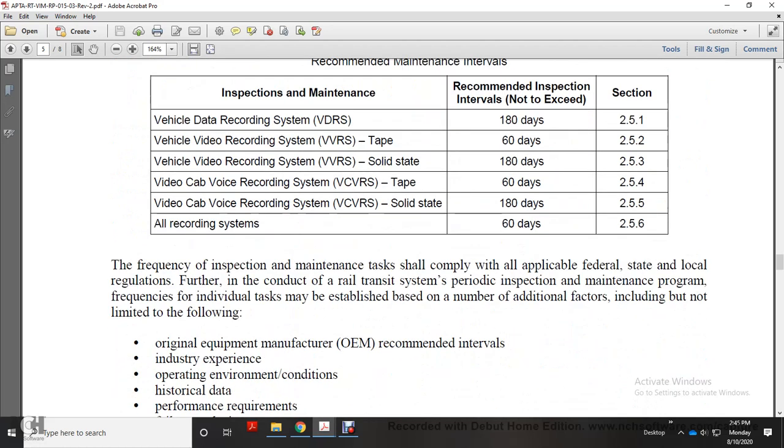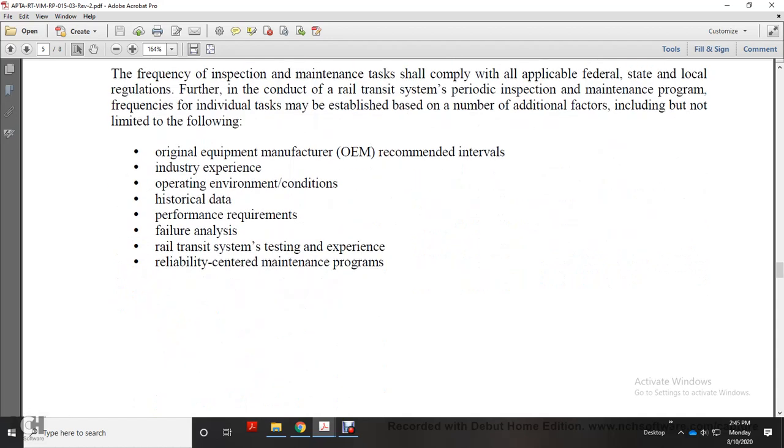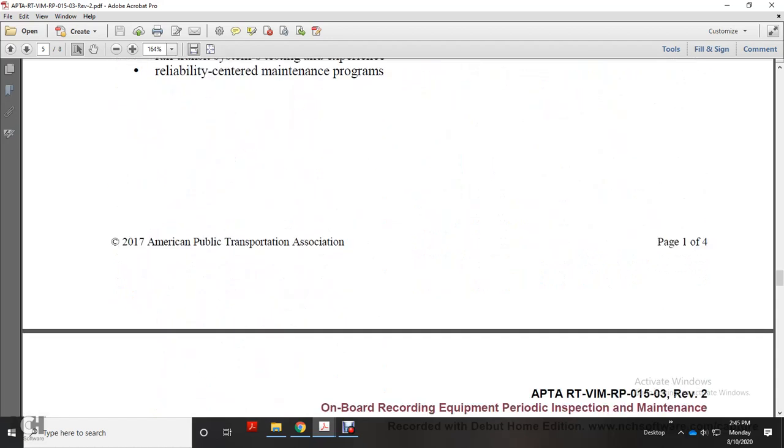Further, in conducting the rail transit system periodic inspection and maintenance program, frequency should be established for a number of additional factors, including but not limited to original equipment manufacturer recommended intervals, industry experience, operating environmental conditions, historical data, performance requirements, failure analysis, rail transit system testing experience, and reliability centered maintenance programs.